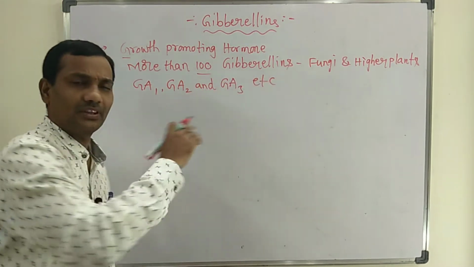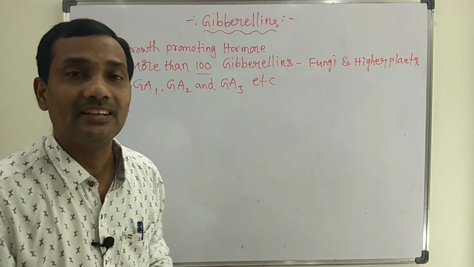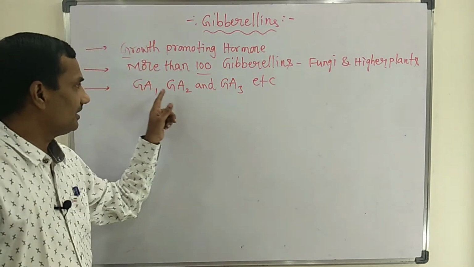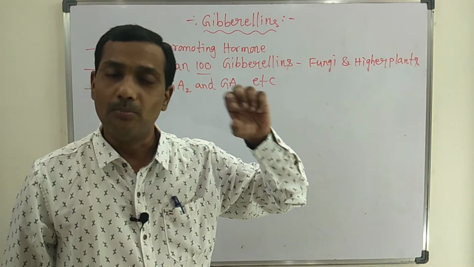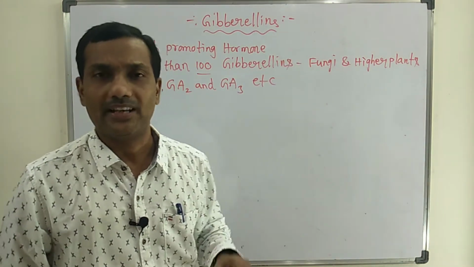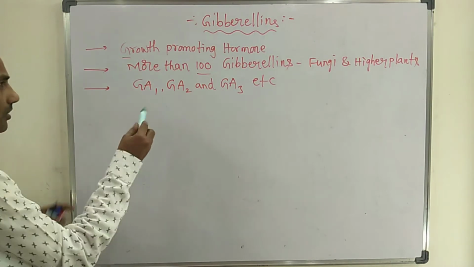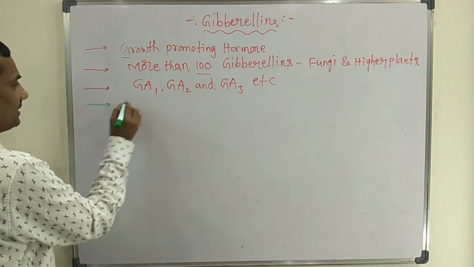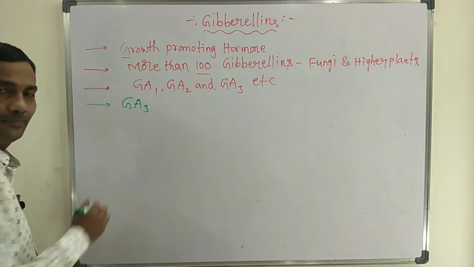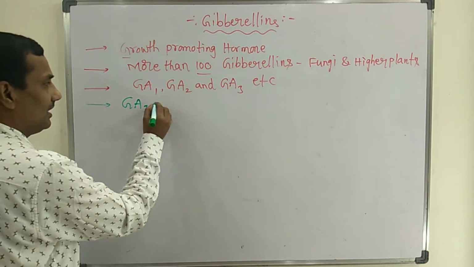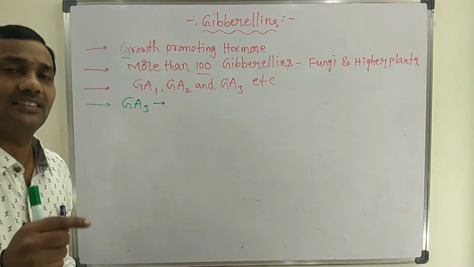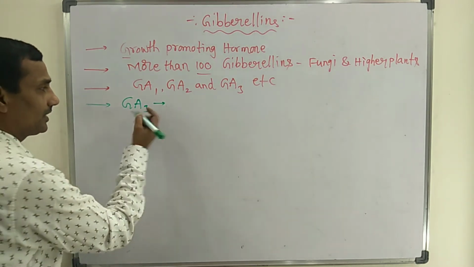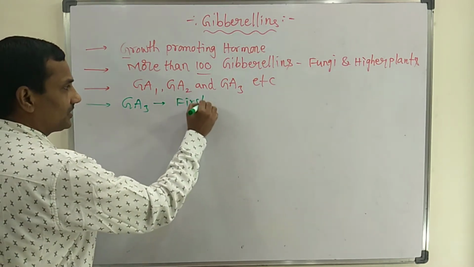Like this, after identifying them, they gave the abbreviated forms for all gibberellic acids. But among all these, GA3, that is gibberellic acid, is the one scientists studied extensively.